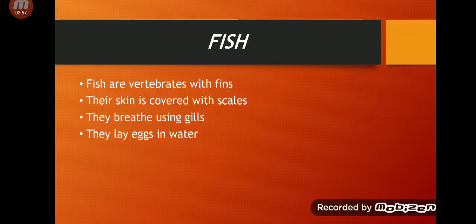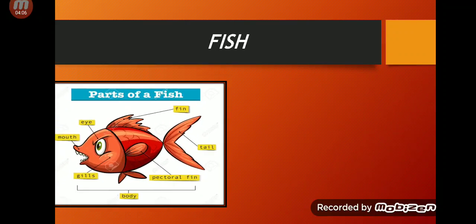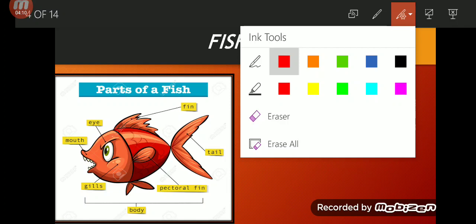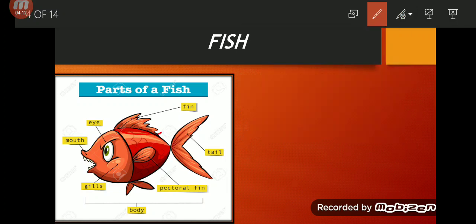Now, fish are vertebrates with fins. Their skin is covered with scales. I will show you the fins and scales. Here, see this picture. In this picture, you can see this is a fin, right? This is their tail. Here is their pectoral fin, or you can say second fin.